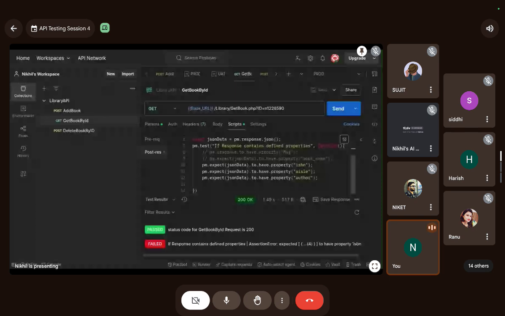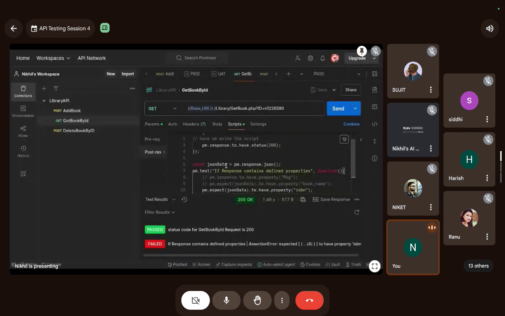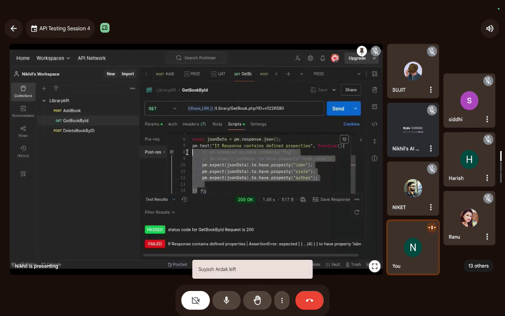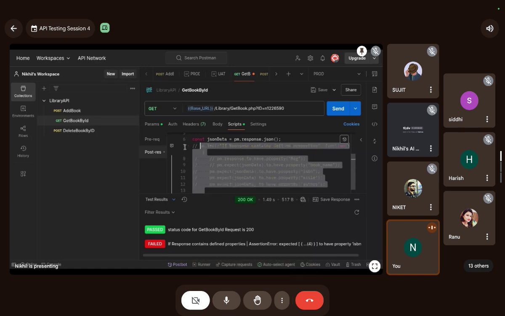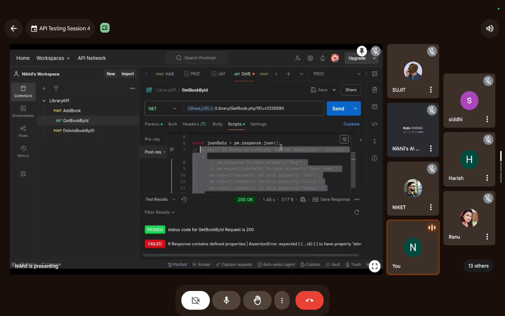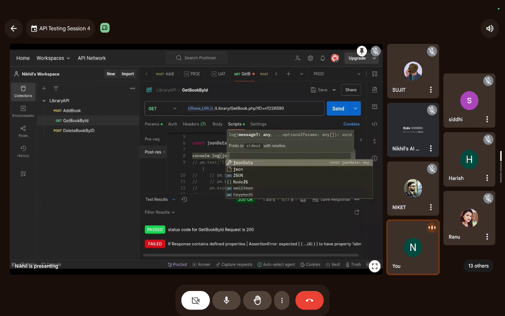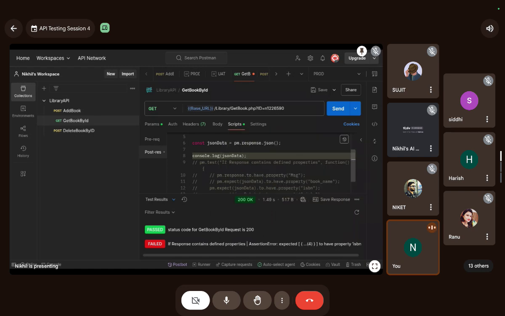Okay, book name, author. Okay, guys, let's print the response. I'm just commenting this out. To print the response we are getting here, I will add console.log, and I am going to console log JSON data. All right, guys.